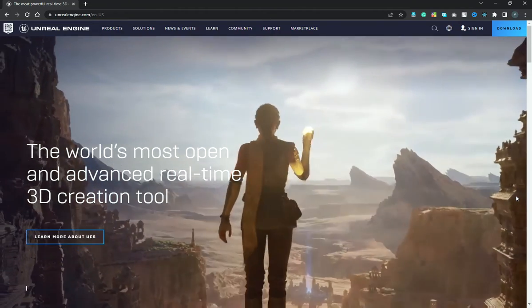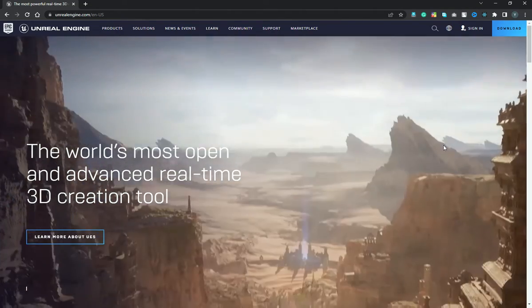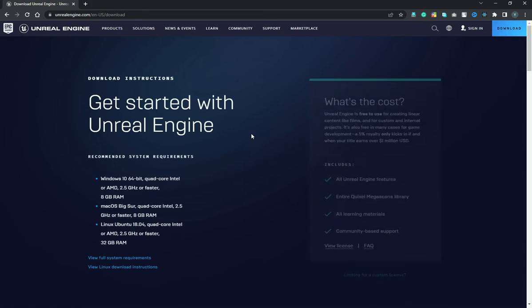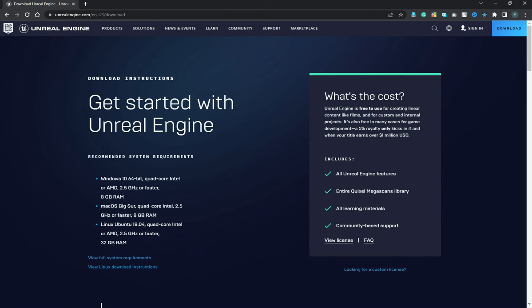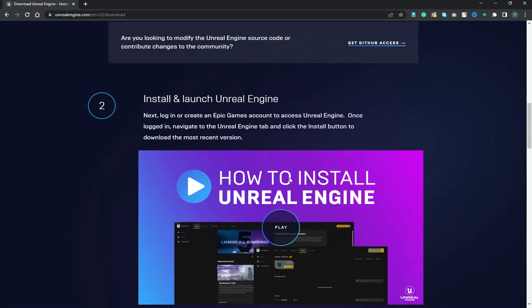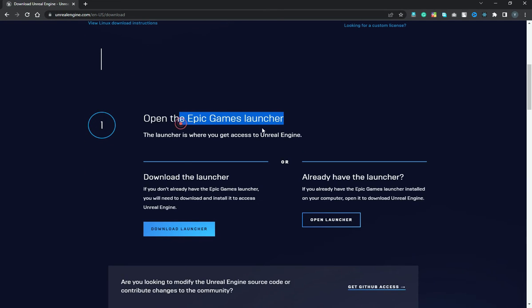Now that said, we are going to start off by downloading Unreal Engine 4. So if you just go ahead and hit download, what you actually need to do, and by the way, the license is basically free, except if you earn $1 million, then you have got a 5% royalty. Now what you basically need to do is you can just go in here, and you need to download the Epic Games launcher.